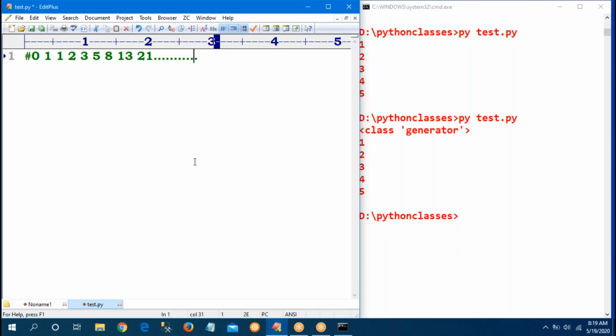Don't write a normal function or normal program, I am asking for a generator. Remember that. That type of numbers you have to generate. So you can write your generator program. Try it.